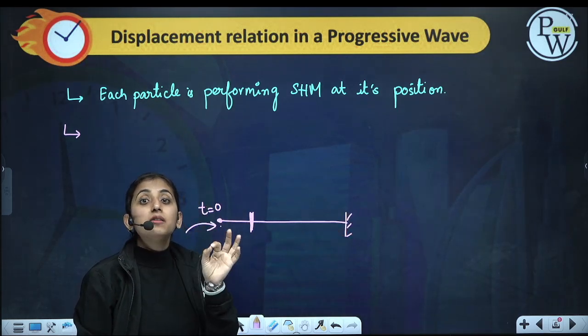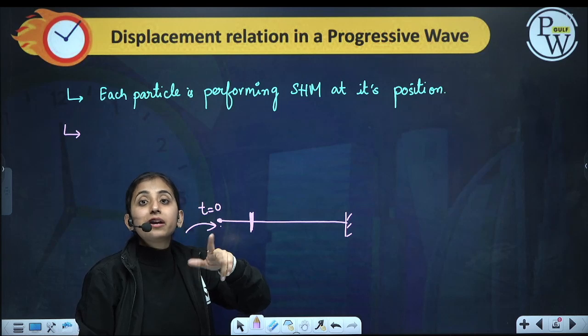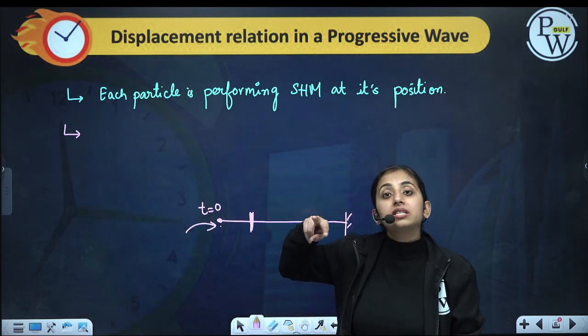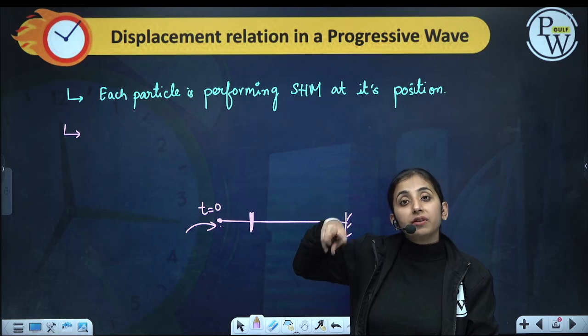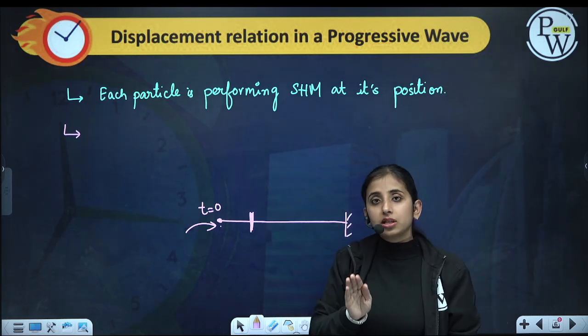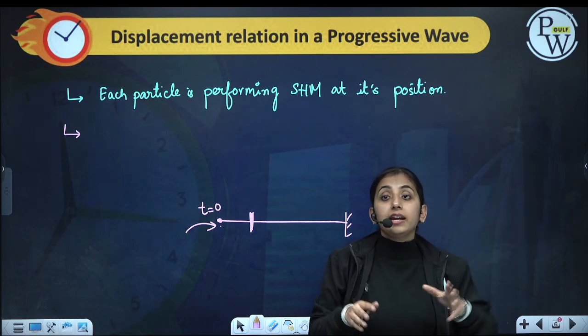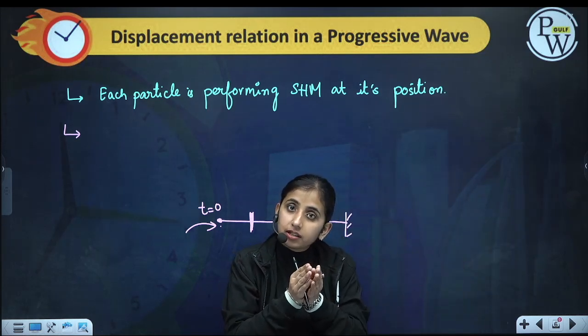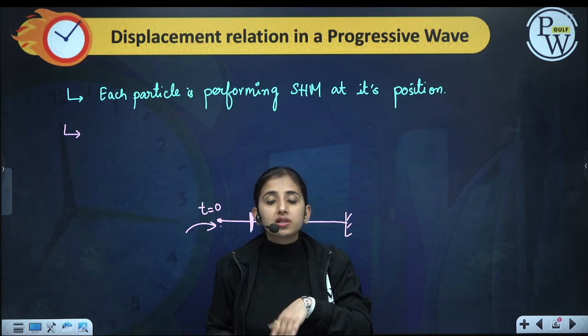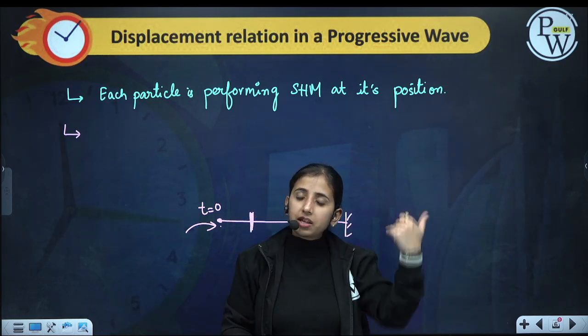So each particle will have a constant phase difference from the previous one. Okay, the phase difference between two consecutive particles will be the same. First this will receive, then next, then next. Each will receive after a certain fixed interval of time. So there is a constant phase difference. Now this receives a disturbance, starts doing SHM, then next, then next.